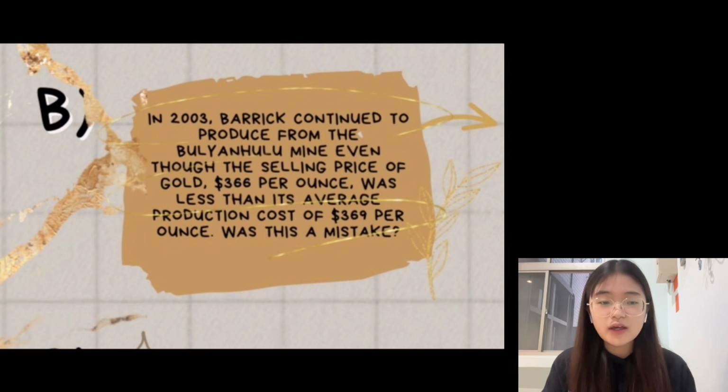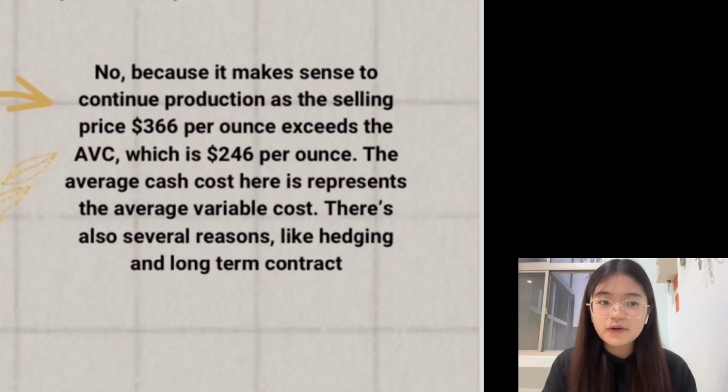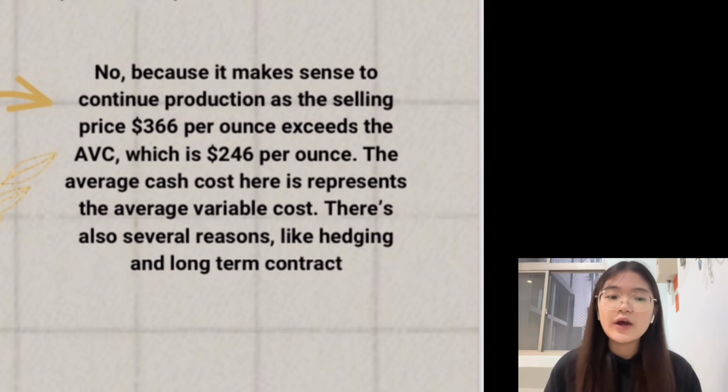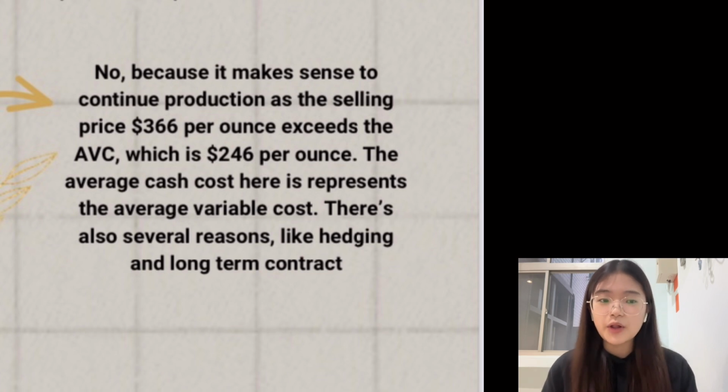Was this a mistake? It's not a mistake, because it makes sense to continue production as long as the selling price exceeds the average variable cost. The selling price is $366 per ounce and the average variable cost is $246 per ounce. The average cash cost here represents the average variable cost.